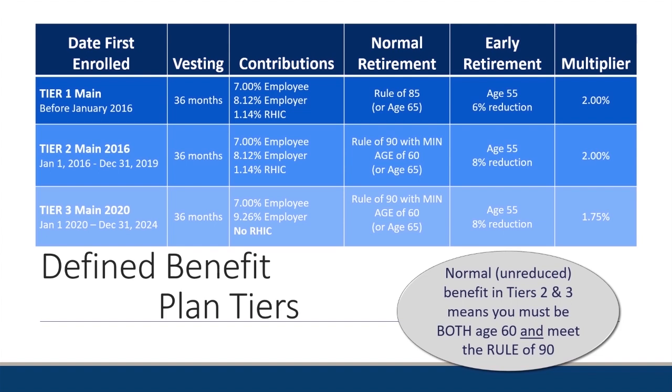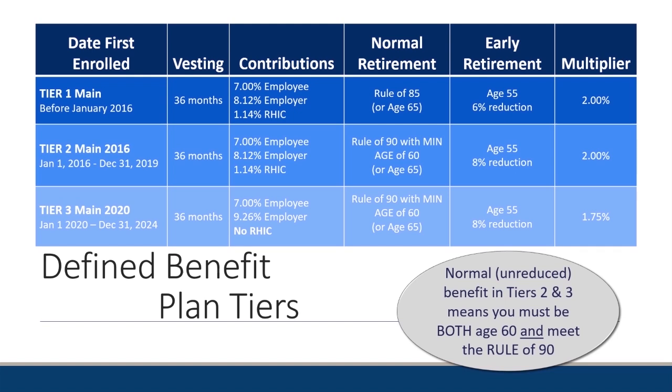Meeting the rule means your age plus your years of service must meet the rule set forth for your tier's retirement plan. On Tier 1, we can see that the rule is 85 or age 65. So basically, if you turn age 65 while actively working, that's going to trump the rule on all 3 tiers. For the main plan on Tier 1, though, it is the rule of 85. So your years of service plus your age must equal 85.